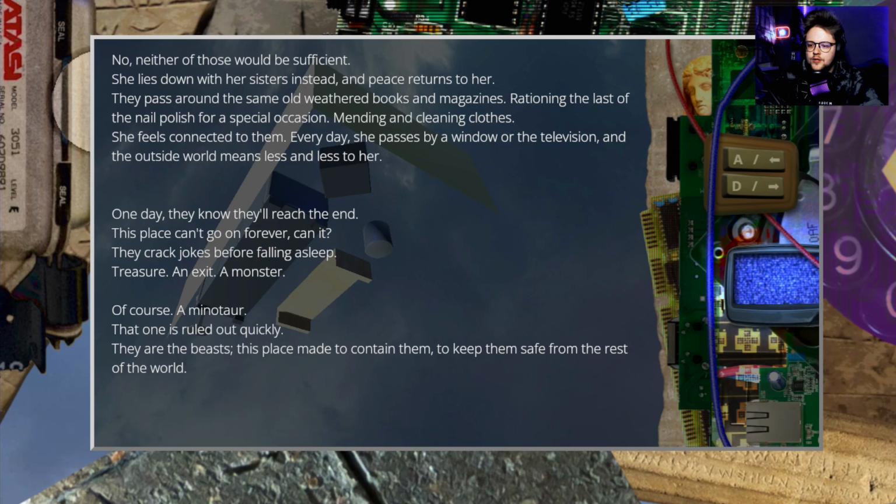She lies down with her sisters instead, and peace returns to her. They pass around the same old weathered books and magazines, rationing the last nail polish for a special occasion, mending and cleaning clothes. She feels connected to them. Every day she passes by a window of television, and the outside world means less and less to her.